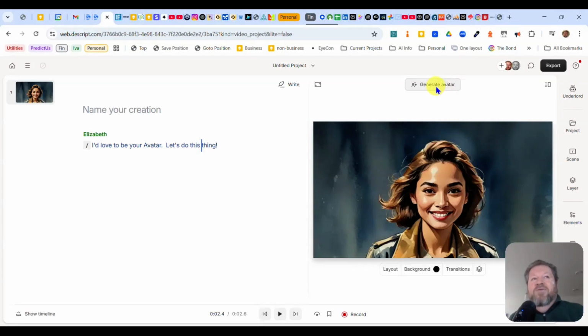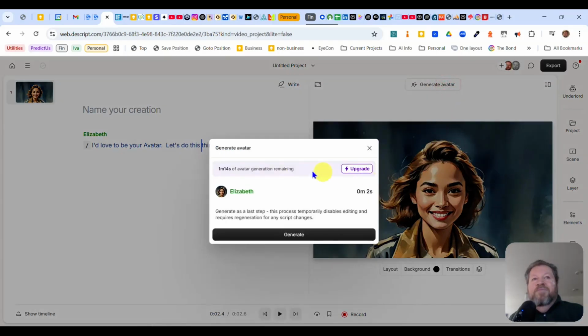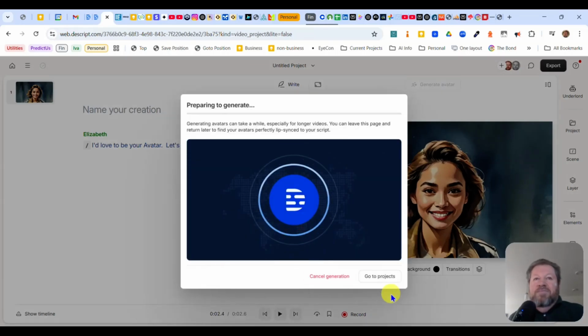So now I'm going to go ahead, and I'm happy with the message. I'm going to say generate avatar. It says currently I have 1 minute and 14 seconds remaining, which is not much. And over here it says this will take 2 seconds. So they tell you exactly what it'll take, and you can exit out by hitting an X, or you can go ahead and generate. So in our case, we're going to generate it.